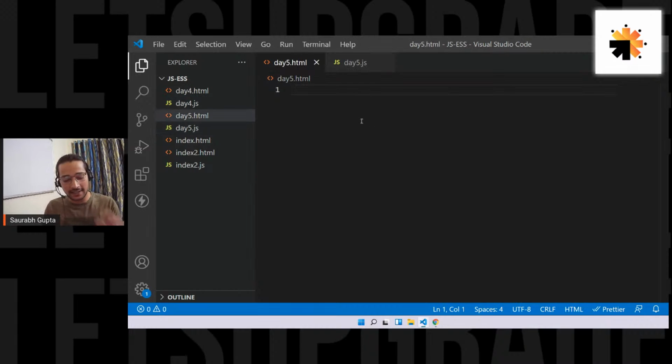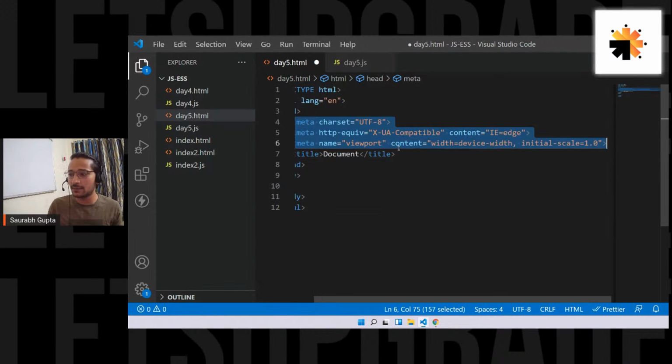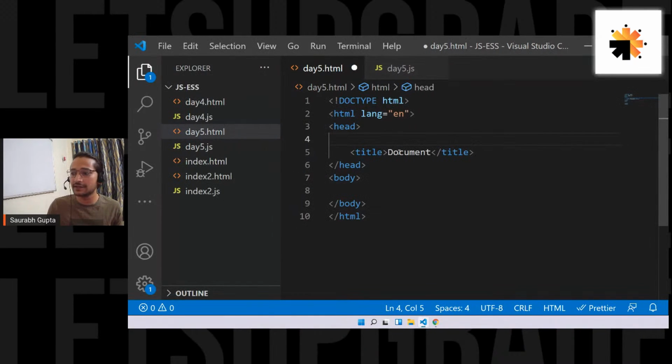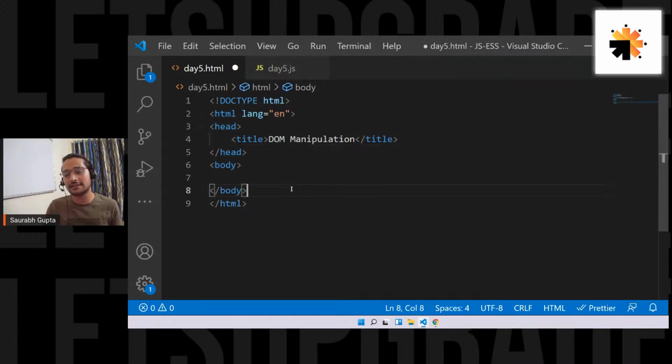Before we start, I think I have explained it in the third lecture as well, but not a problem. I'll explain it again, but everyone, please focus. Let's create the basic HTML first and remove the meta tags. We don't need them right now. Let me increase the font size. Let's call it DOM manipulation, that is nothing but manipulation of HTML and CSS.